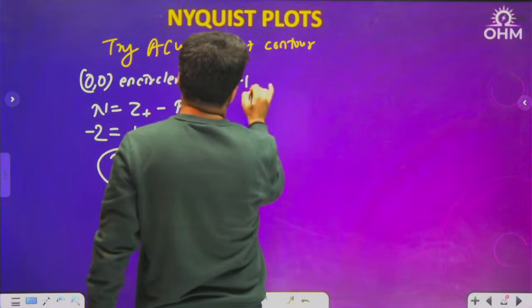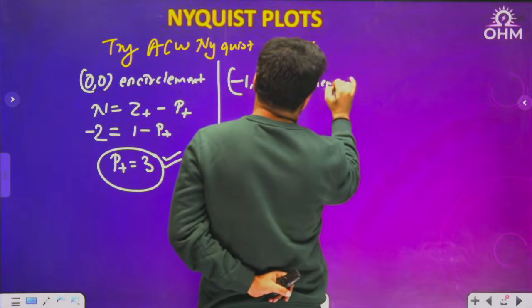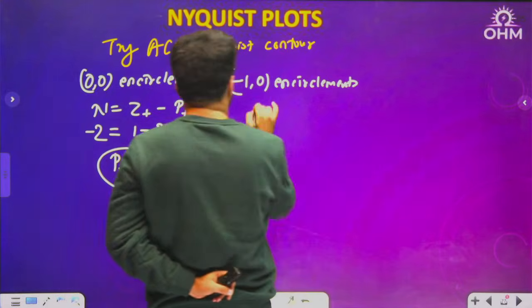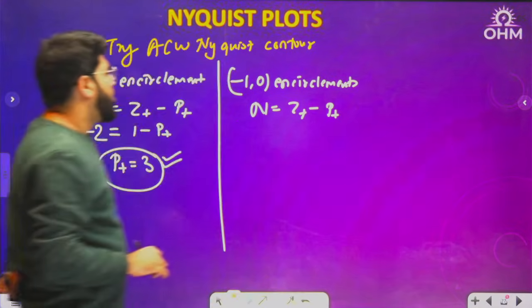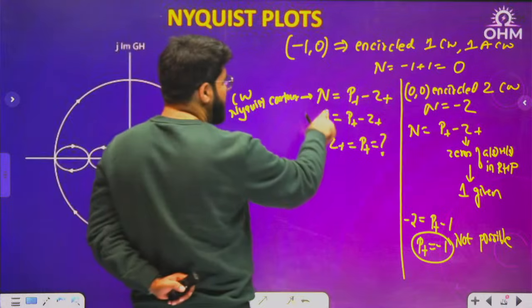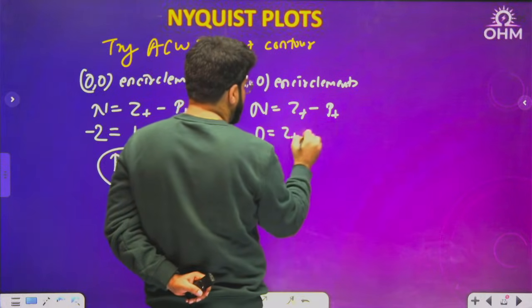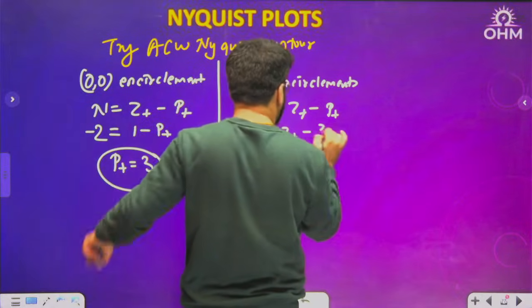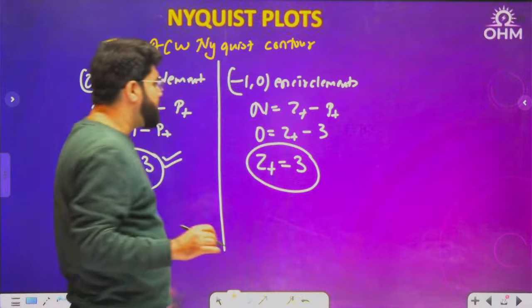Now come to minus 1 comma 0 encirclement. Again using the formula n equal to Z minus P. For minus 1 comma 0, how many encirclements are there? 0. That we have already noted. So 0 equal to Z plus minus P plus. P plus is equal to 3. So final Z plus is 3.